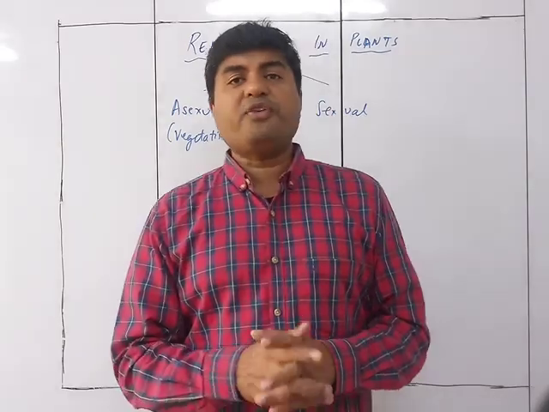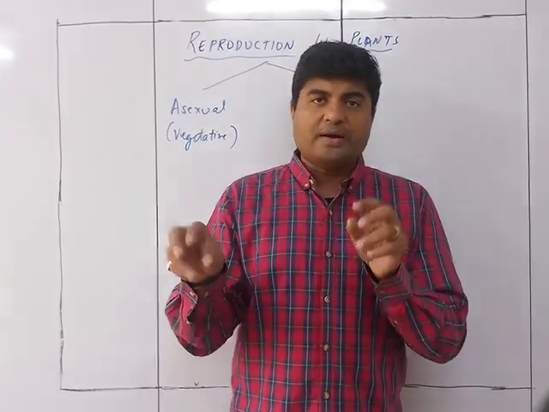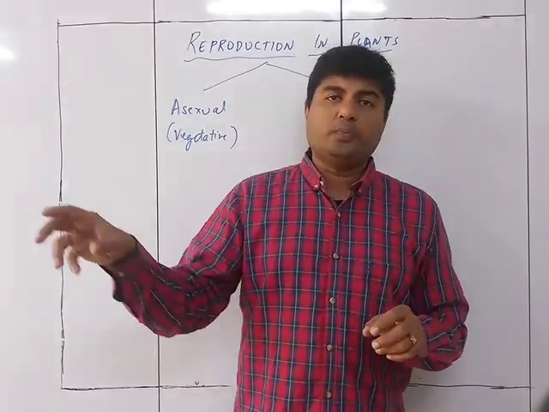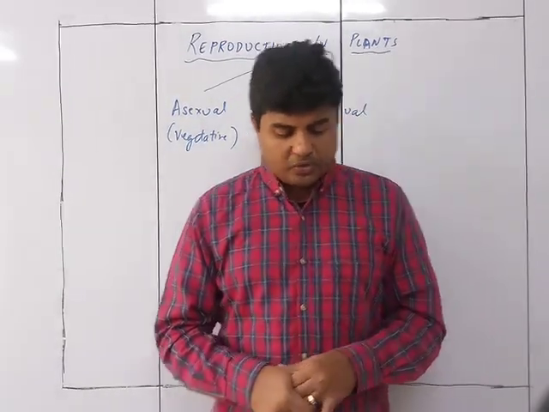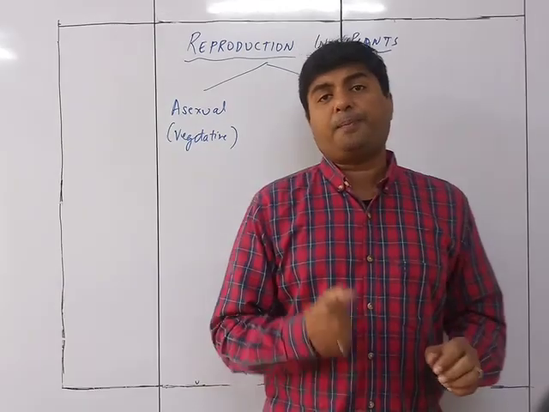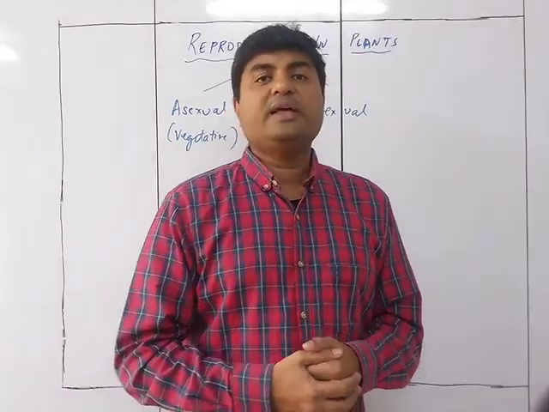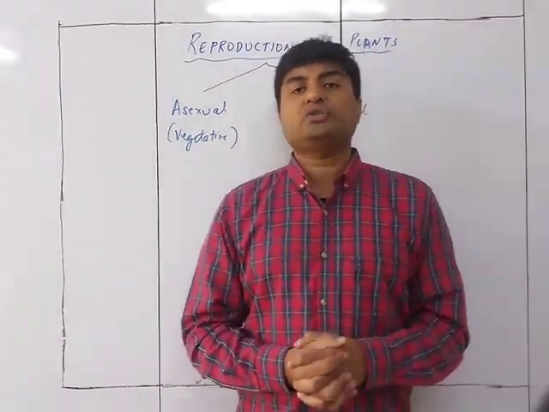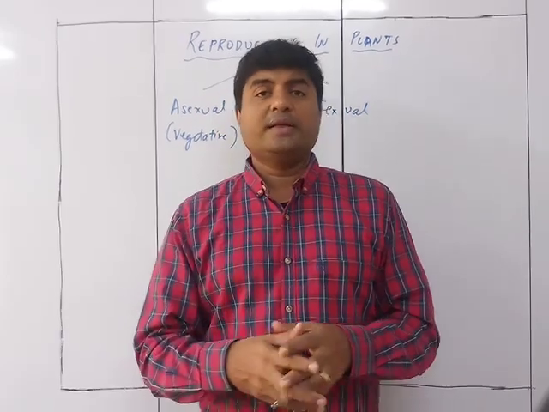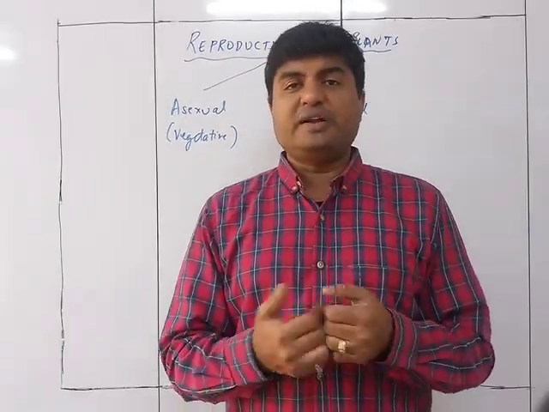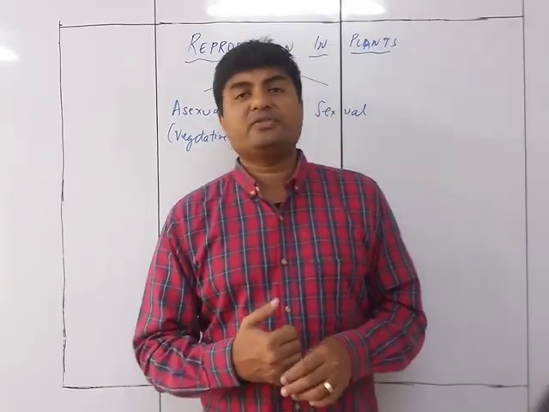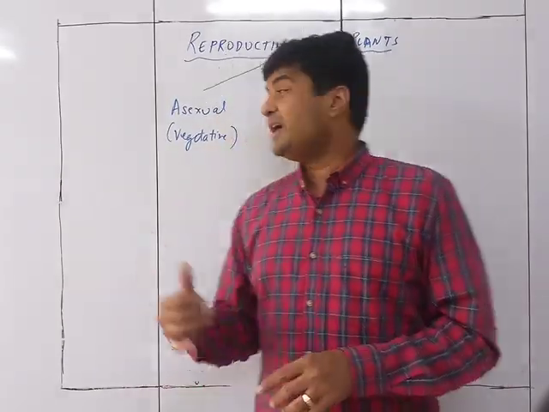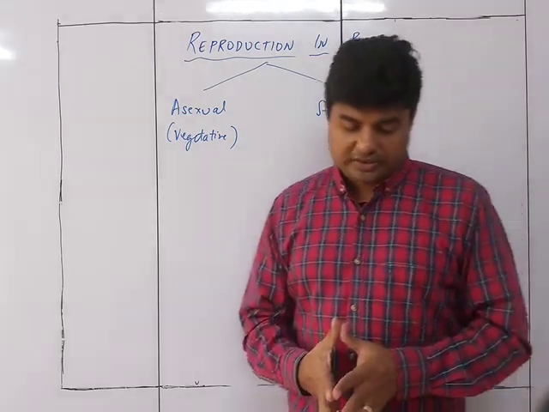The next one could be fragmentation. A part of it is broken off and forms a new individual. That's why it is called fragmentation. And sometimes even the parts of the plant itself give rise to a new plant. So there could be a modified leaf, modified stem, modified root. Accordingly, there will be different kinds of reproduction, which is asexual or vegetative reproduction in plants.